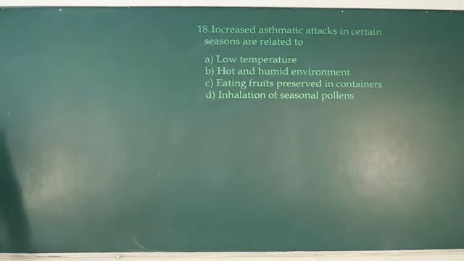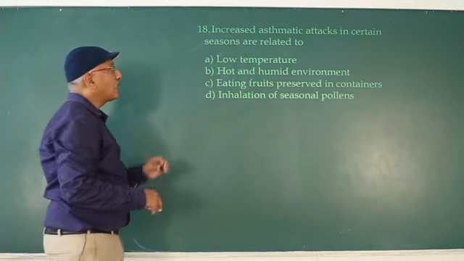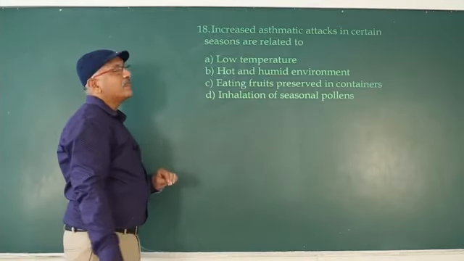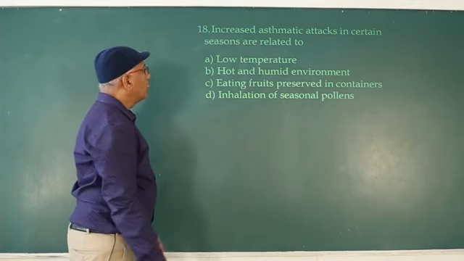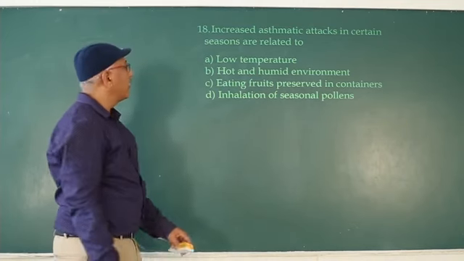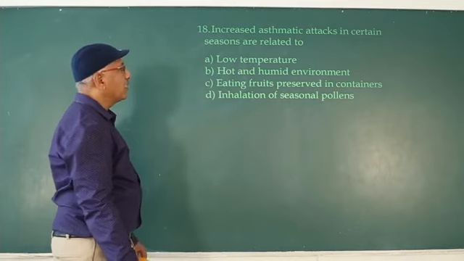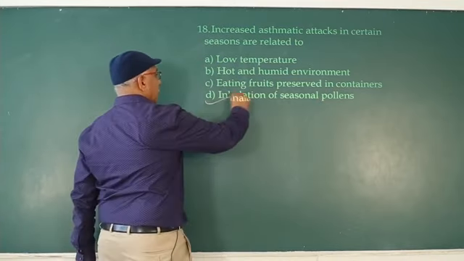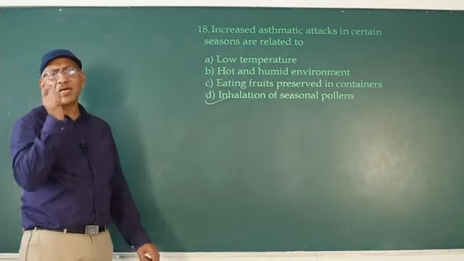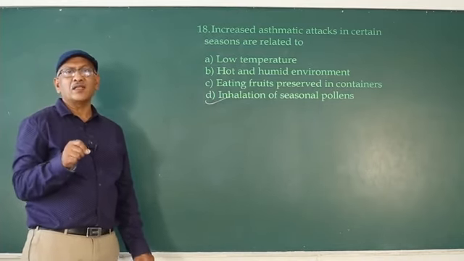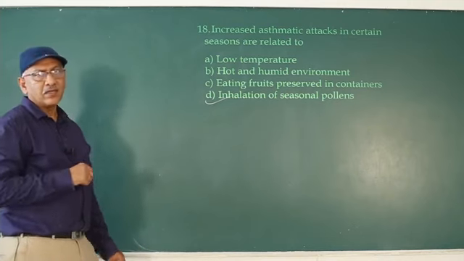So next question, increased asthmatic attack in certain seasons is related to low temperature, hot and humid environment, eating fruits preserved in containers, or inhalation of seasonal pollen. Means only allergens. The substances that cause allergy are known as allergens.